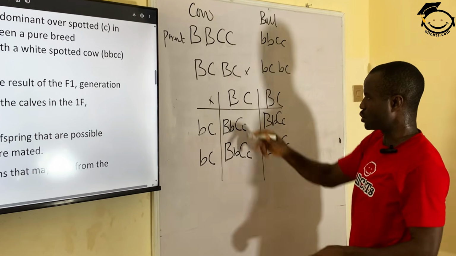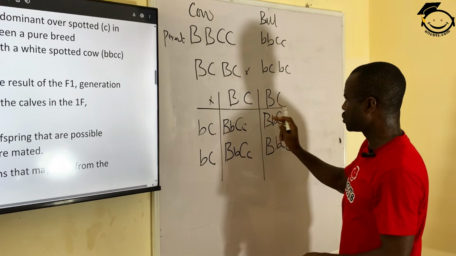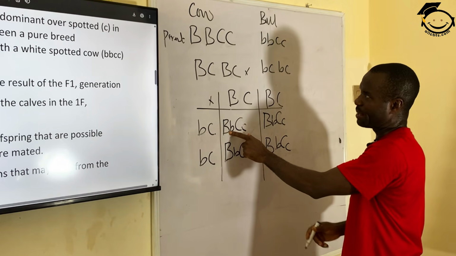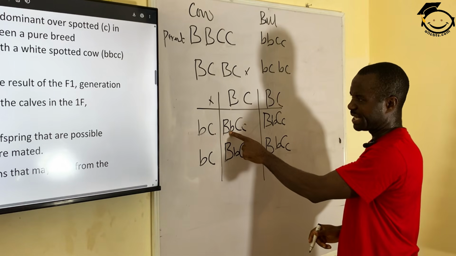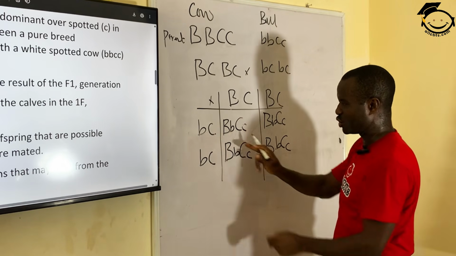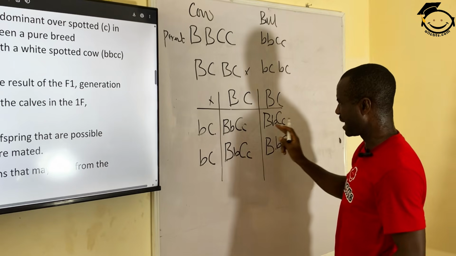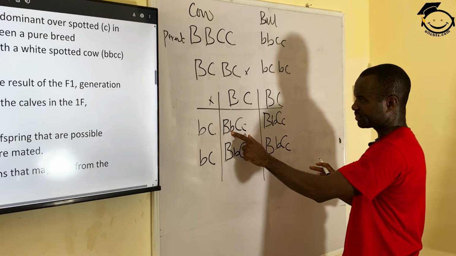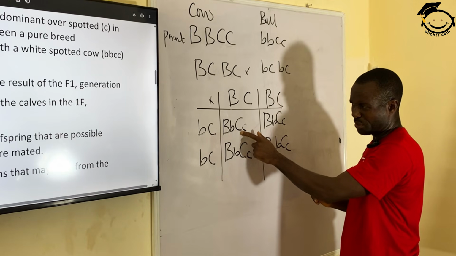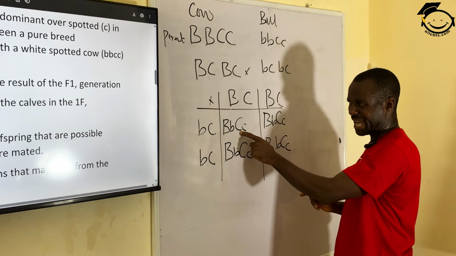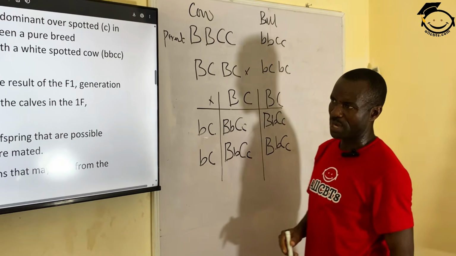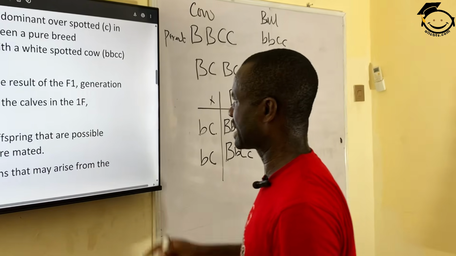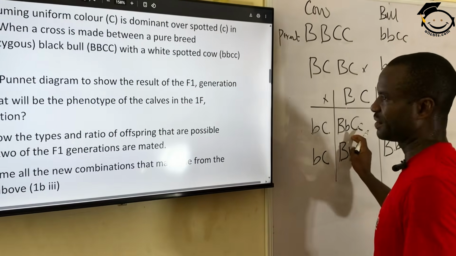So by the time they cross, you discover that all the 4 offspring, 1, 2, 3, 4, will be black at the same time with pure breed. They are black because the capital B is dominant in all the 4 offspring. They are all black with pure breed because B and C are dominant. Now, the question is, use the Punnett diagram to show the result. This is for the F1 generation.